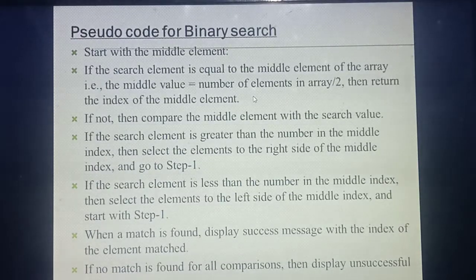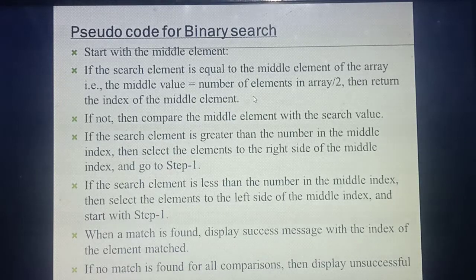If your search element is less than the middle value, your search needs to go to the left side from the middle value. Understood? If your search key value is greater than the middle value, which side does your search need to go? Right side. But if your search value is less than the middle value, which side? Left side. Understood?